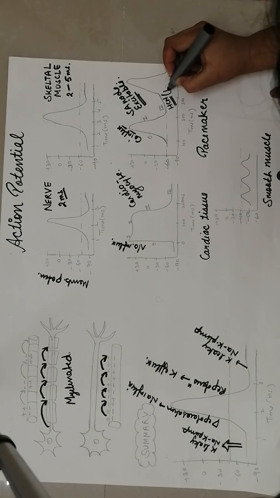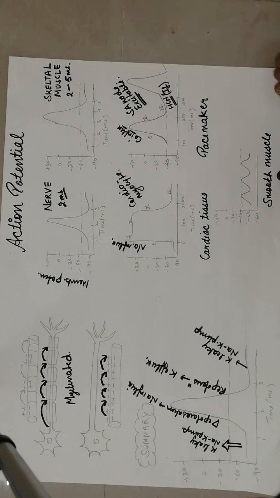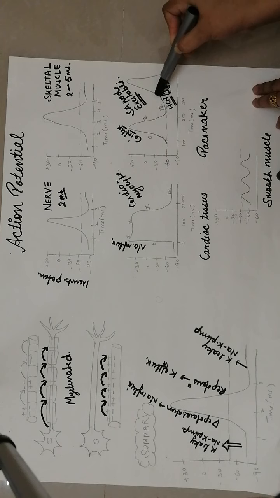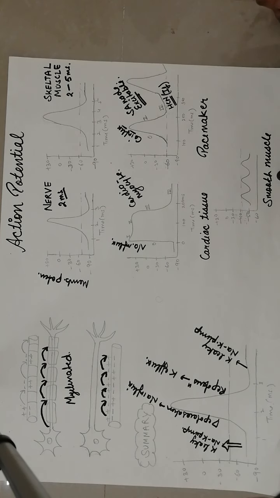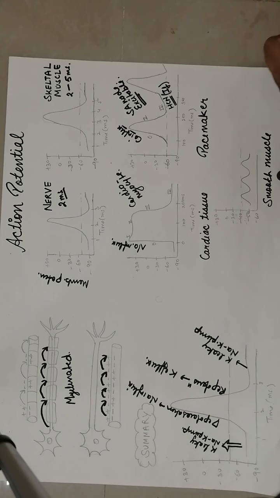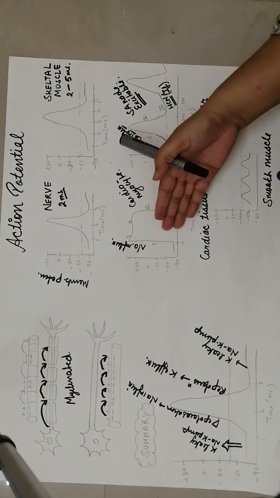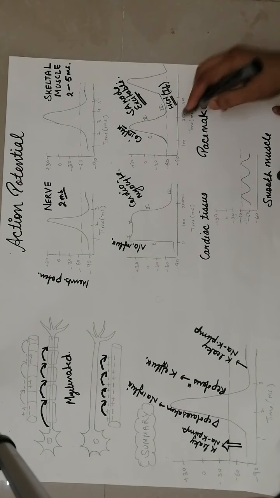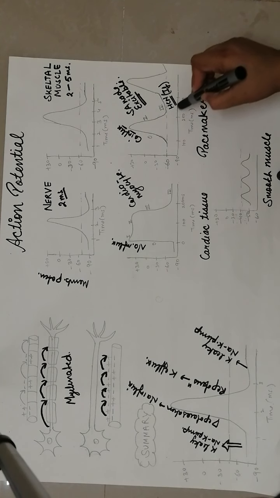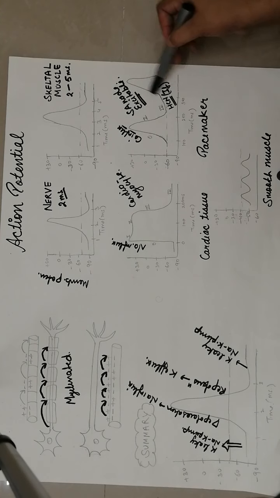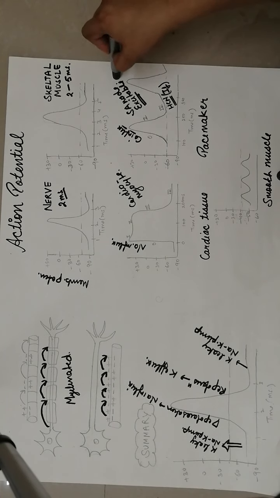That's why it's called funny current, IF, which is responsible for again taking the membrane toward a positive state, and suddenly it depolarizes. And one most important thing is that the RMP for the SA node is not minus 70. Other tissues are minus 70 to minus 90, but the SA node is minus 60. The RMP doesn't go below minus 60, and so that's why it's suddenly excitable again. This is also a feature contributing to the excitability of the fiber, so that it can generate another action potential very soon.